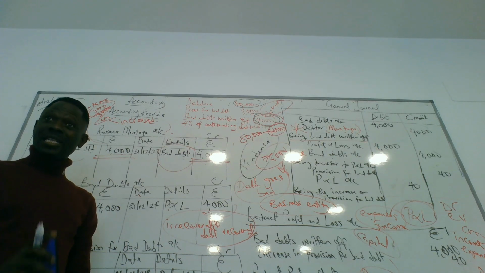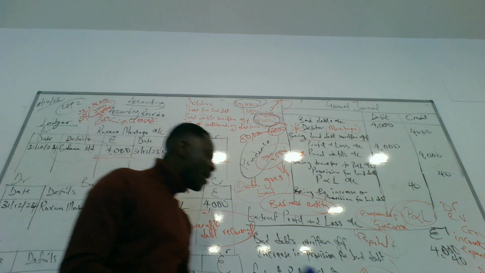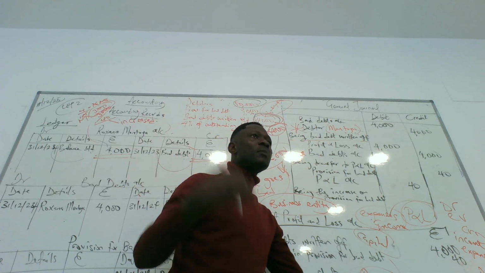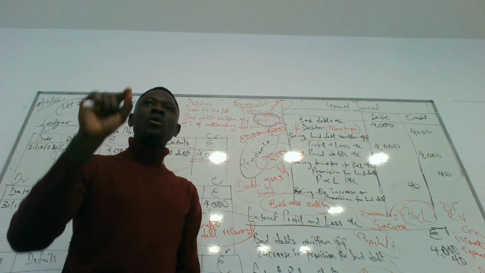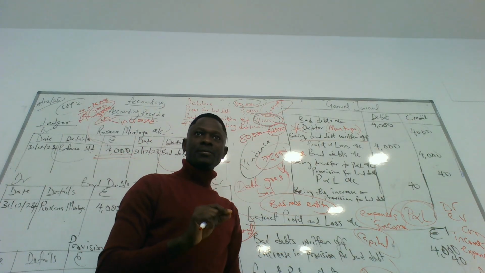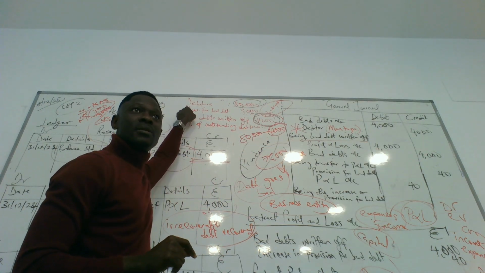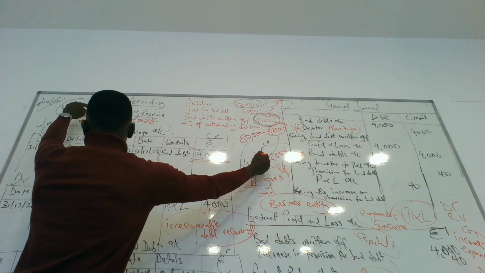Is provision for bad debt clear now? Yes. We make provision for bad debt because we have sold on credit to customers. Some of them will not be able to pay back. And whatever we make as provision for bad debt, we take it away from our debtors. For every debtor, there should be a provision for bad debts.